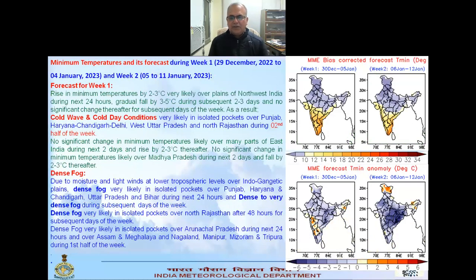But now let us discuss the temperatures. At present, due to the western disturbance, minimum temperature is likely to rise by 2 to 3 degrees, and it already rose by 2 to 3 degrees today morning also. As a result, cold wave was awaited, and now we are expecting it will further rise by 2 to 3 degrees during next 24 hours, and thereafter it may gradually fall by 3 to 5 degrees